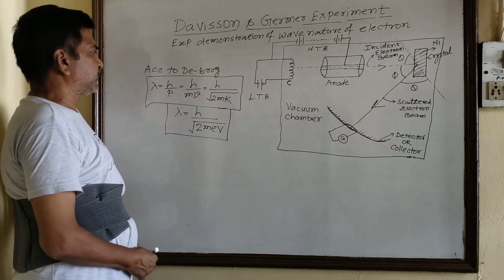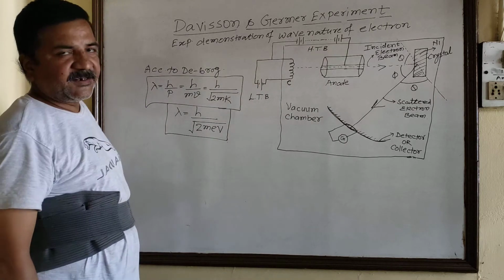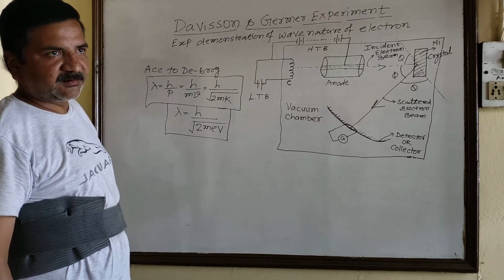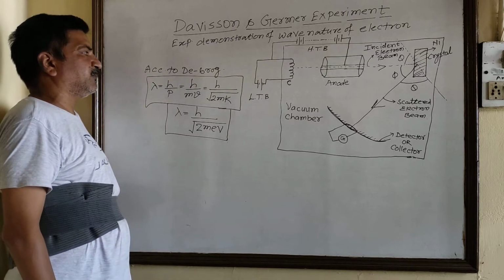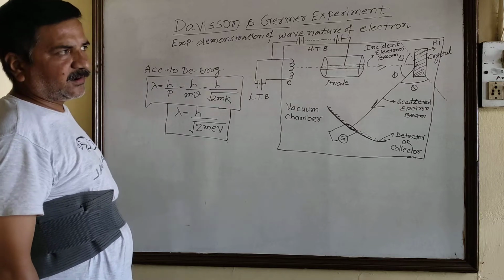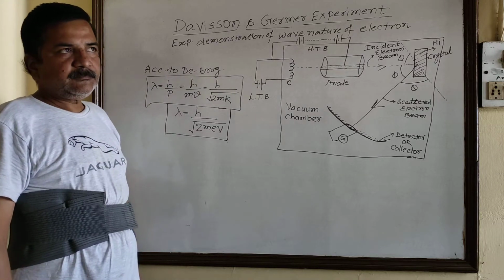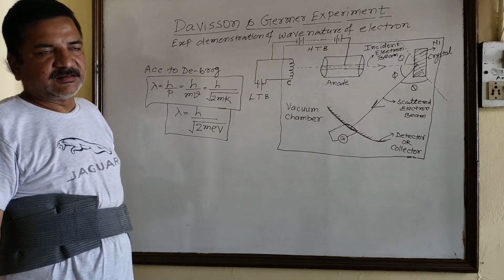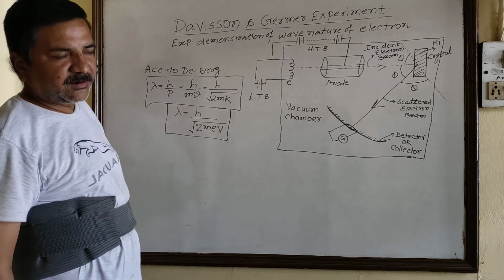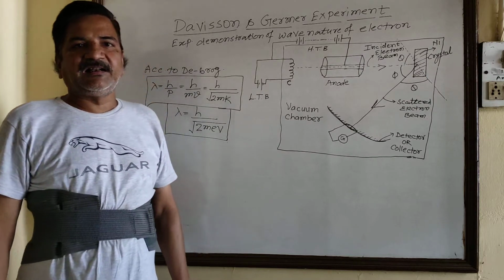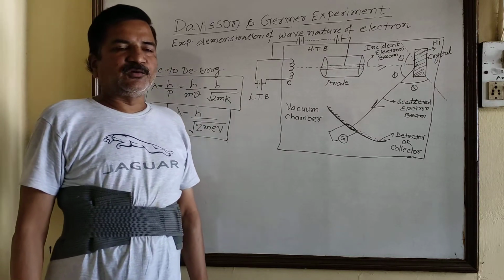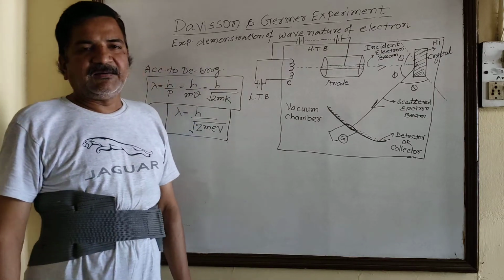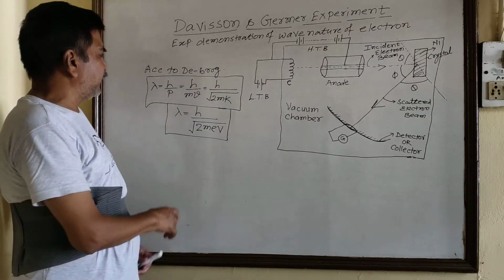In the previous chapter, we discussed the wave nature of matter. According to the wave nature of matter, the first hypothesis was given by de Broglie. On the basis of de Broglie's theory, we have calculated that whenever a material particle is in motion, it is associated with some kind of wave, and the wavelength of that wave is given by lambda